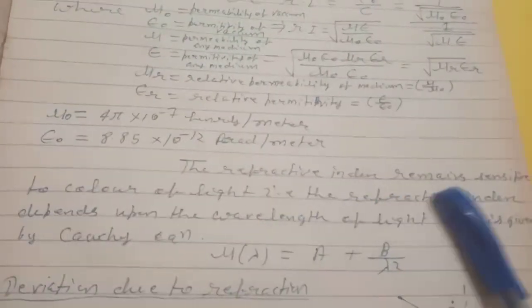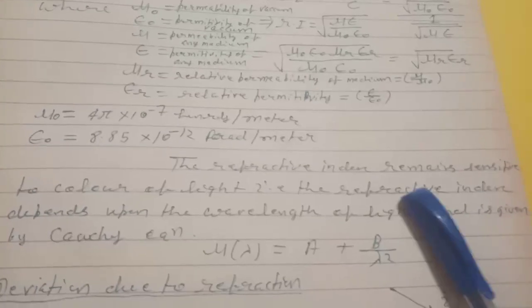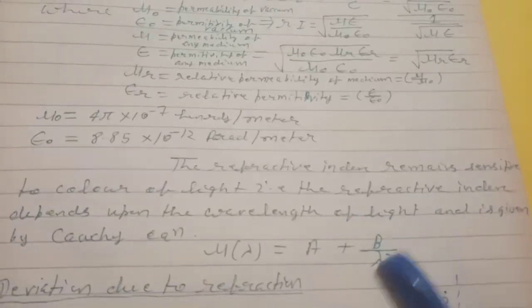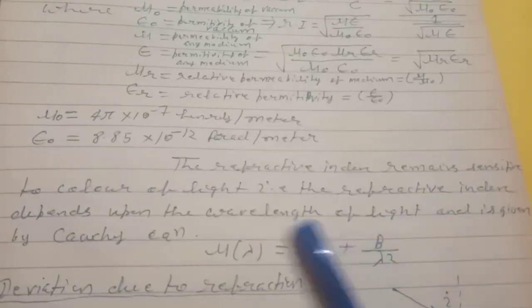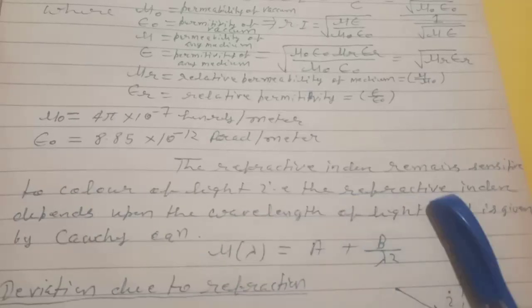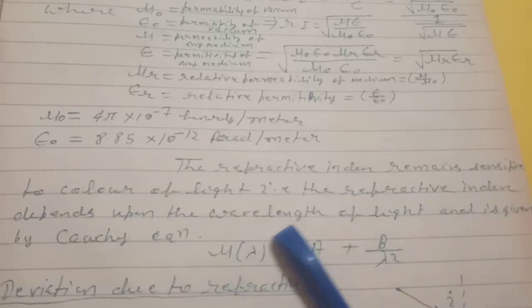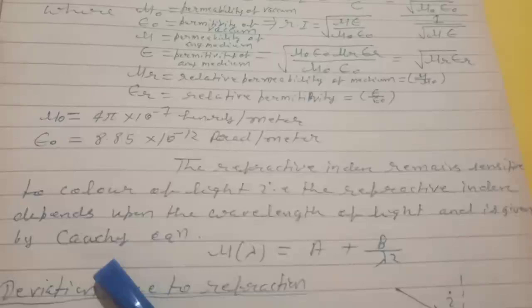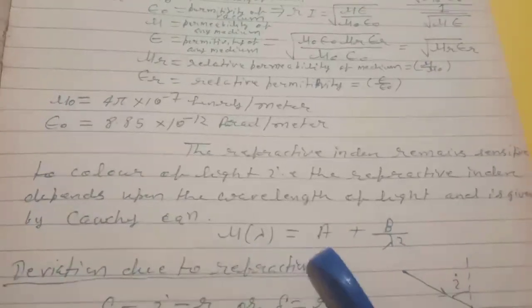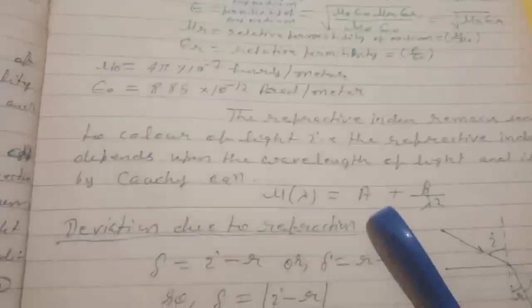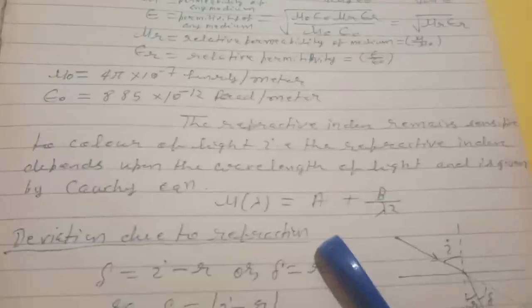The refractive index is sensitive to the color of light, that is, refractive index depends upon the wavelength of light and is given by the Cauchy equation, μ(λ) equals A plus B by λ squared. This is the Cauchy relation.